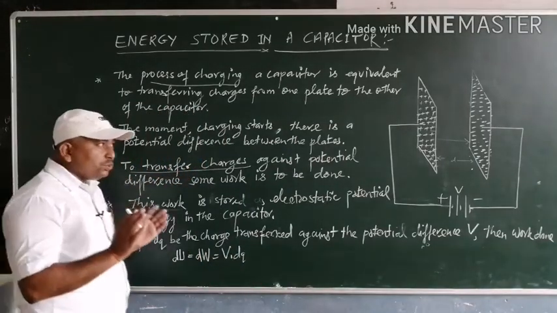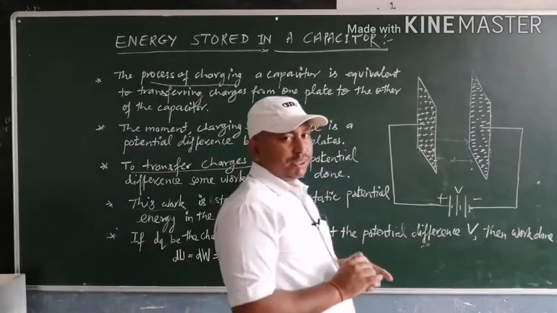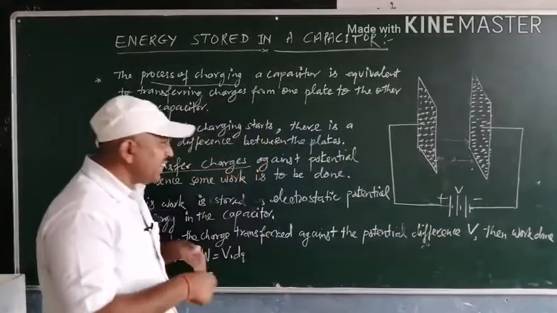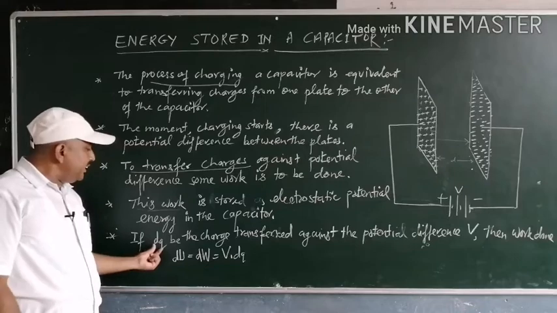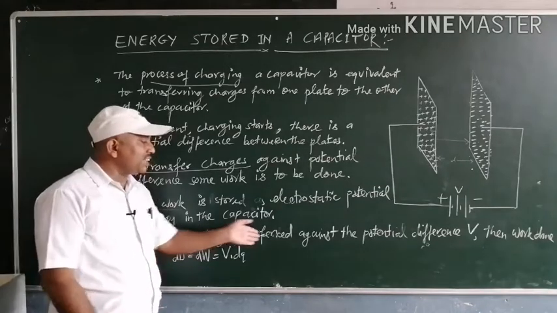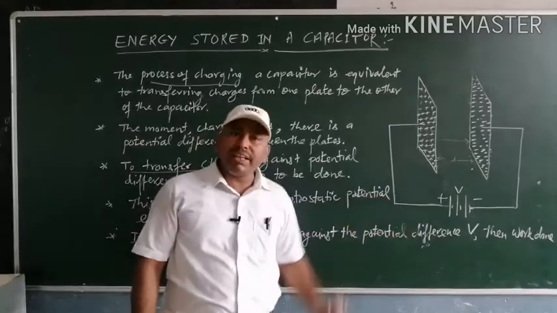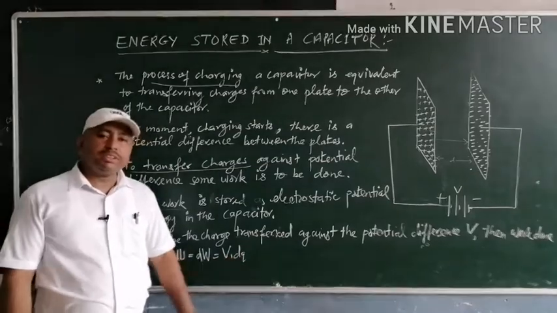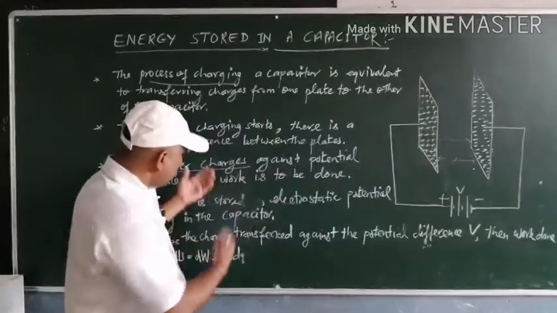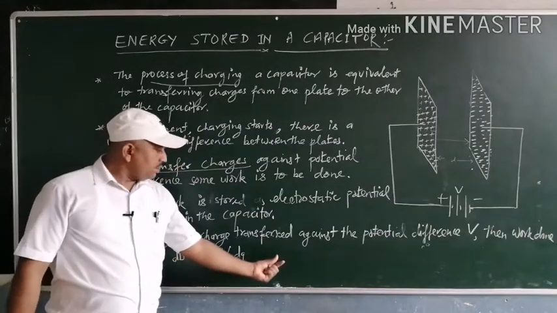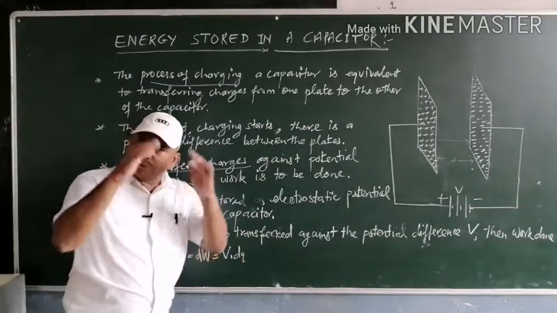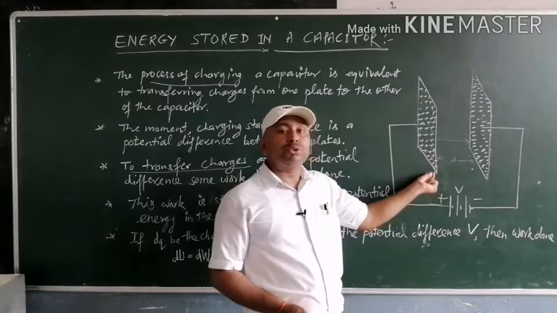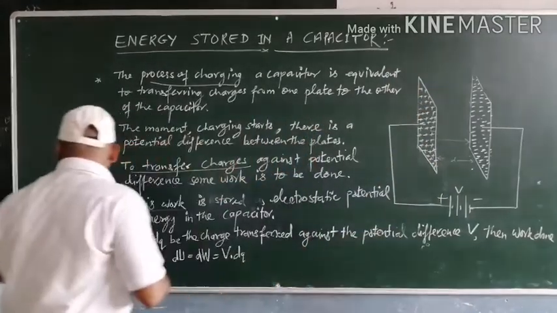And to find a mathematical expression for the energy stored in a capacitor, we can assume that if dq is the charge that is transferred against the potential difference V, then the work done is equal to V dot dq. So if we want to find the total amount of work done for the charging of the capacitor from 0 coulomb to q coulomb, we have to integrate this.